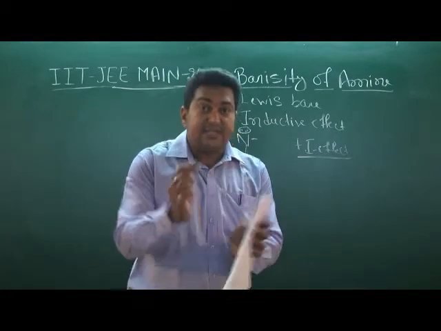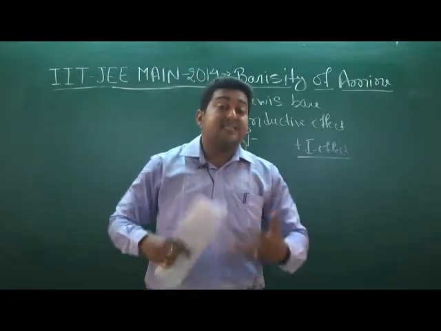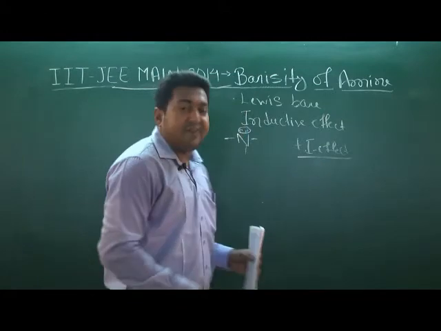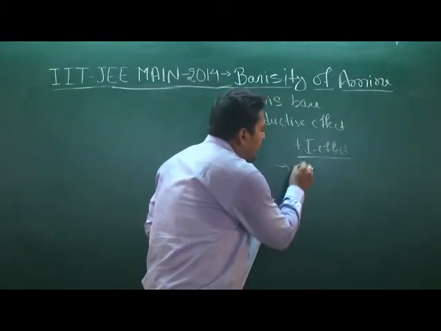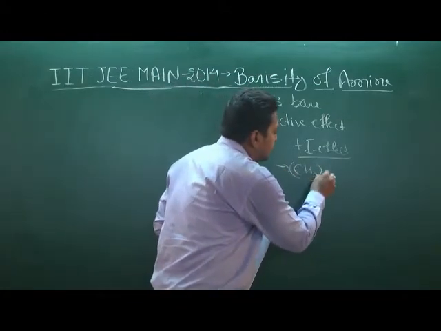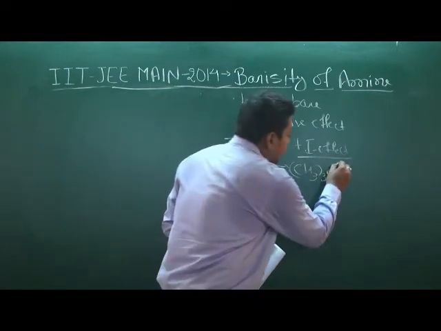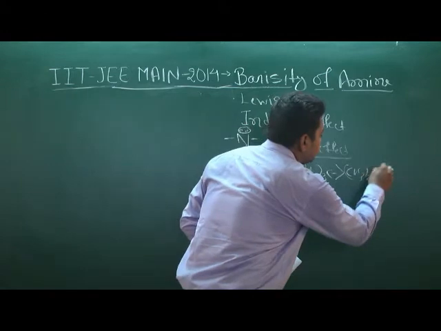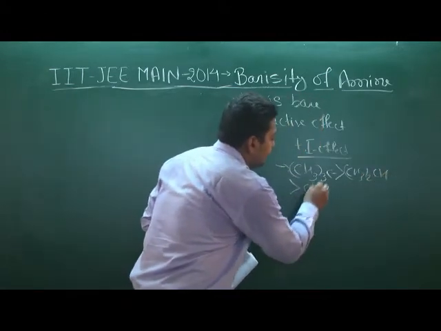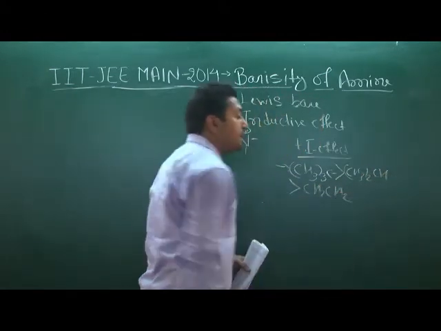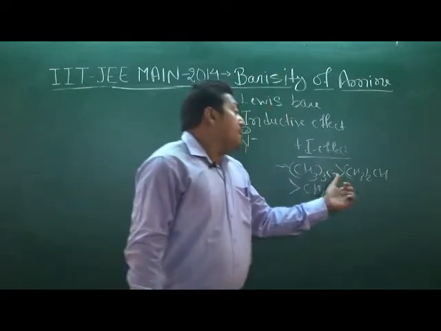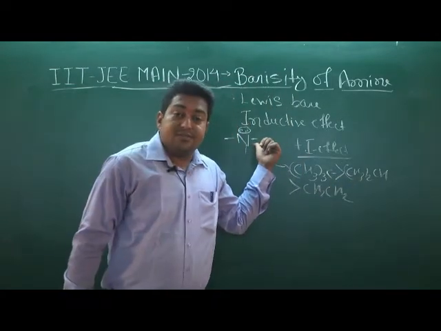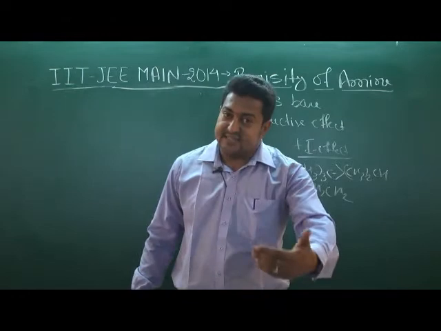Anything which pushes the electron to share increases the basicity. So for the plus I effect, we have to think of the order: CH3 thrice, that is tertiary is more than secondary is more than primary. So the more the plus I effect on nitrogen, the more is the basicity.